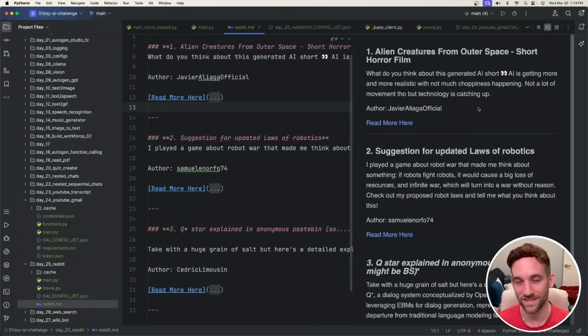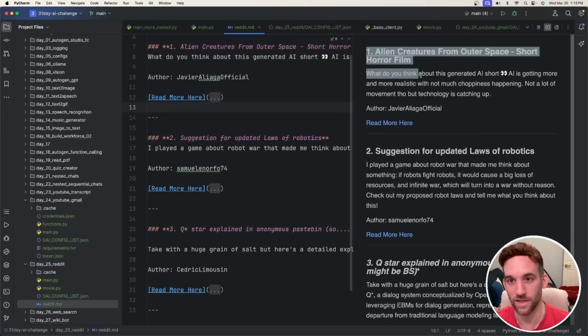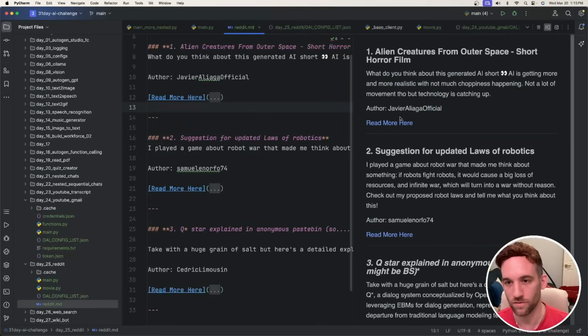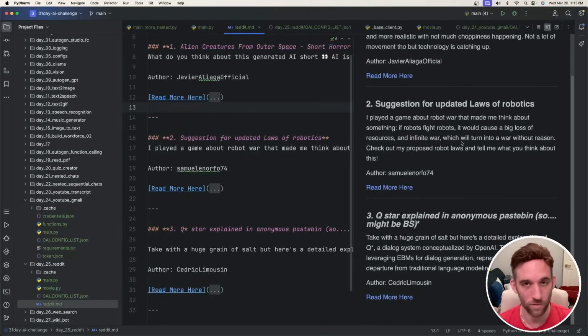Here I just copied and pasted it into a reddit.md file for markdown, and here's actually what it looks like formatted, which looks nice, right? So it has each one here, and then it has the author, and it creates a link for you to read more about it. I didn't even do a whole lot with the prompt. I just created a simple outline for what I wanted the newsletter to look like, and it created this for me, which is pretty cool.